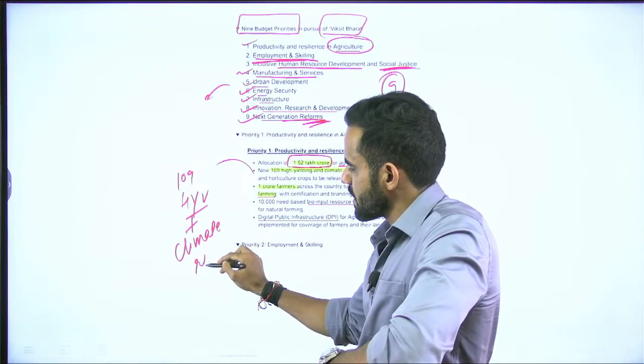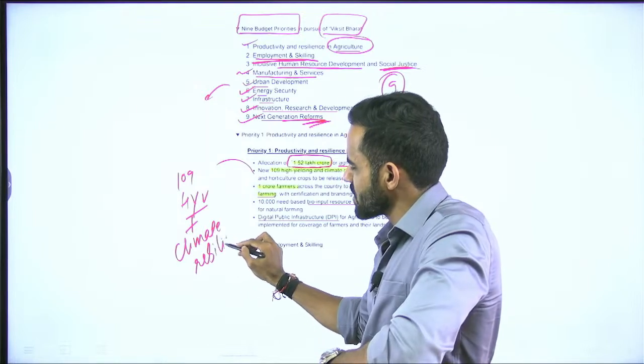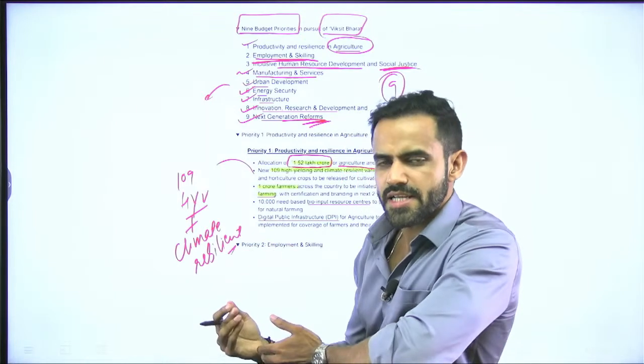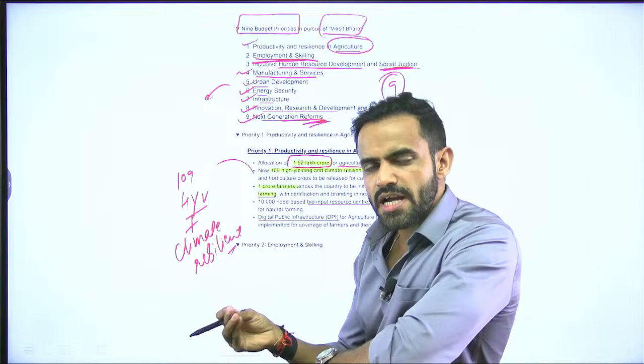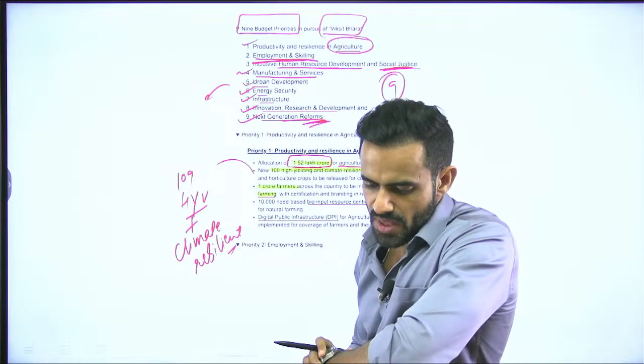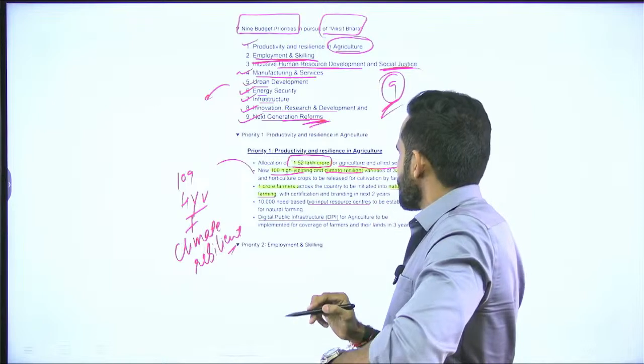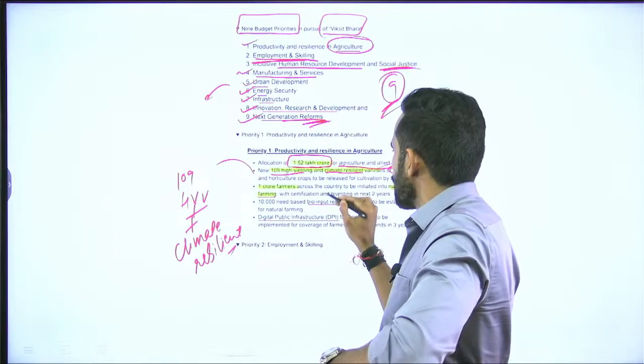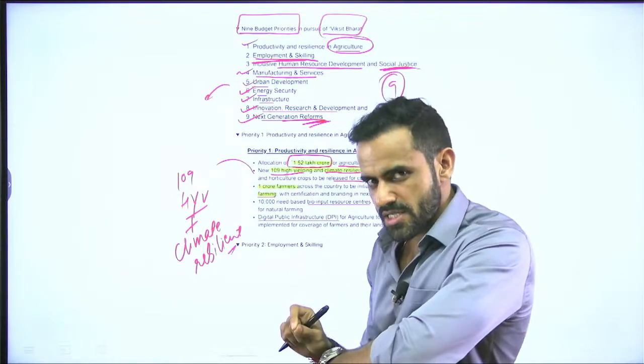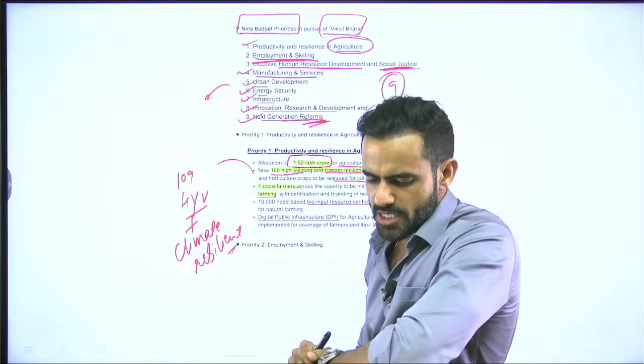Climate resilient variety basically means these varieties will not have that much adverse impact of the climate change. So, 109 high yield and climate resilient varieties of 32 crops will be released. This number is important, a direct factual question can be asked from this one.